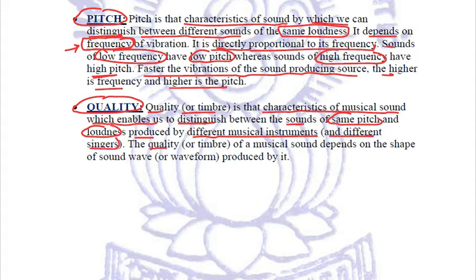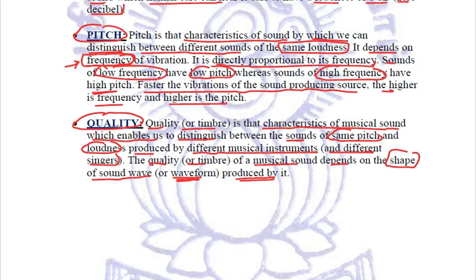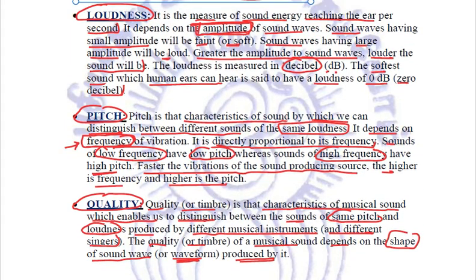The quality or timbre of a musical sound depends on the shape of sound waves, or the waveform produced by it. Clear?